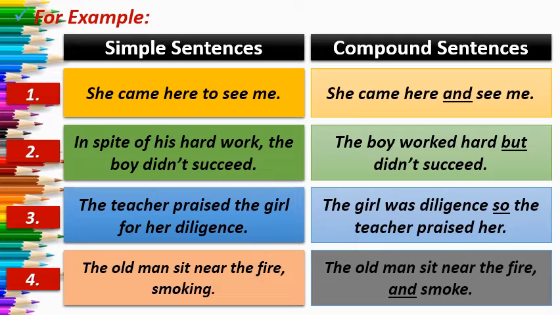Only one independent clause you will get in a simple sentence. When you convert it into a compound sentence, you have to split that complete independent clause into two different independent clauses and join both with the help of coordinating conjunctions, that is FANBOYS. According to the sense, you have to pick the coordinating conjunction.